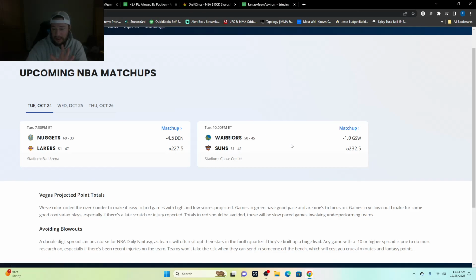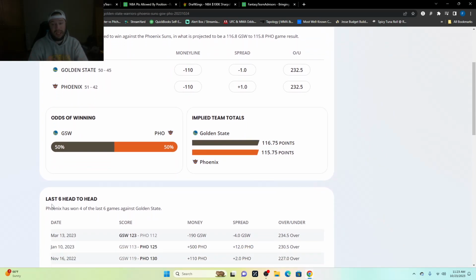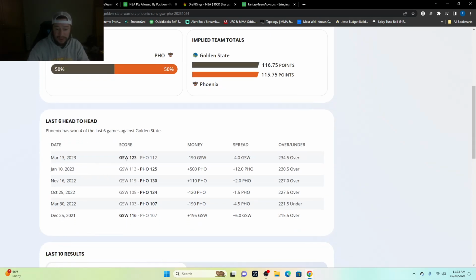We've got the Warriors at the Suns. The Warriors are currently a 1-point favorite with an over-under of 232.5 there. Odds of winning, it's up in the air. They don't know. The money line is the exact same. The spread's only 1. It could be a pretty good game here. You've got Kevin Durant going against his former team. We kind of look at this. It's been back and forth. The last game they played in March, Golden State won.